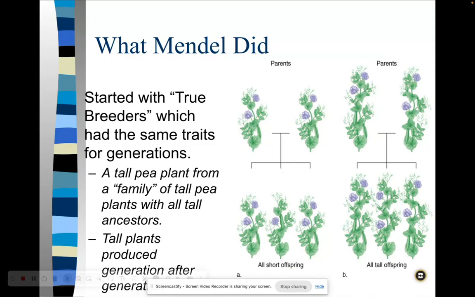So these true breeding plants are going to form all short offspring, and these tall ones are going to form all tall offspring for many generations with no variation whatsoever. And when self-fertilized, these true breeding plants produce offspring identical in appearance to itself generation after generation. So he used two different true breeding plants, like a tall plant and a short plant.